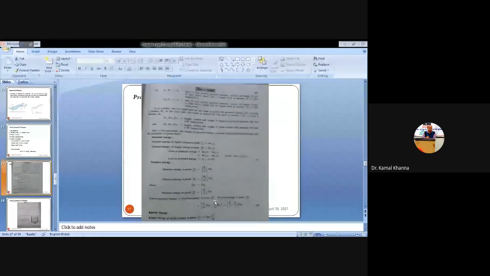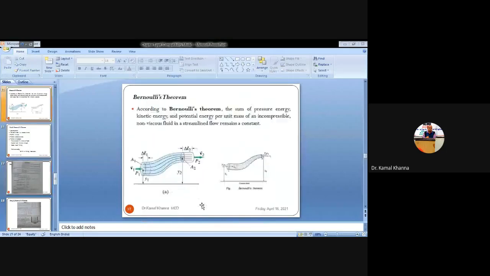so it becomes equal to P1 by W minus P2 by W into delta W1. So why is there a loss in pressure energy? Why are we subtracting the pressure energy at point 2 from point 1? Because you can see that the area is decreasing at the exit point. As soon as the area decreases, the pressure will decrease, because area is directly proportional to the pressure, whereas it is inversely proportional to the velocity. As per the continuity equation of flow, area is inversely proportional to the velocity. So as soon as you decrease the area, the velocity will increase and the pressure will decrease.